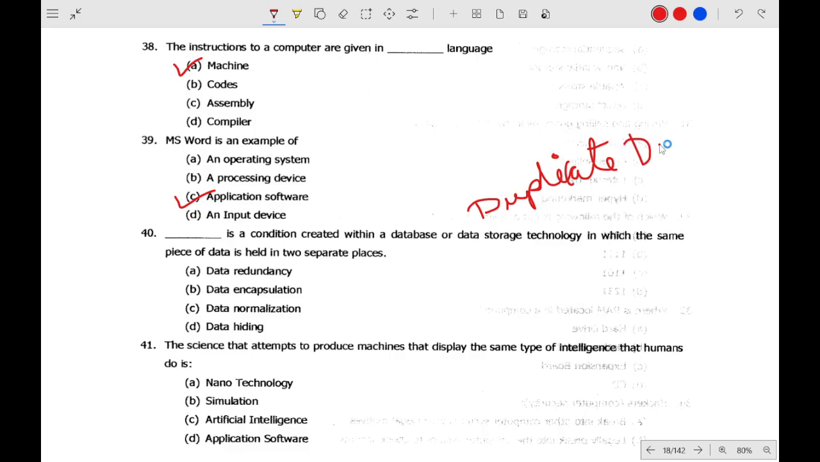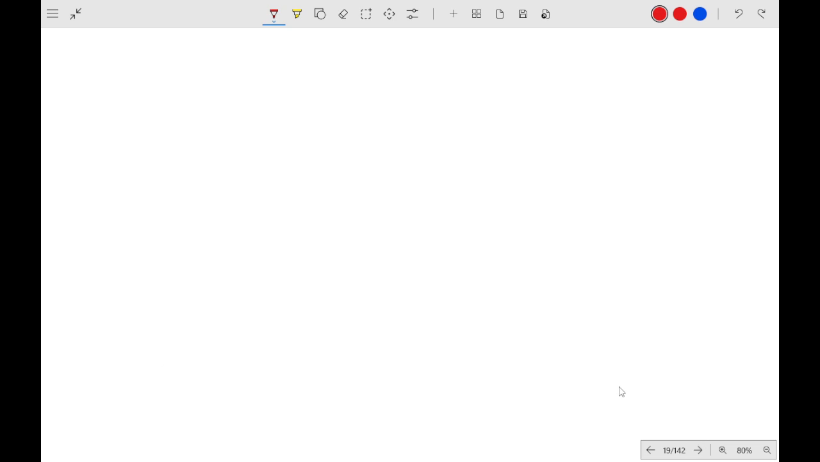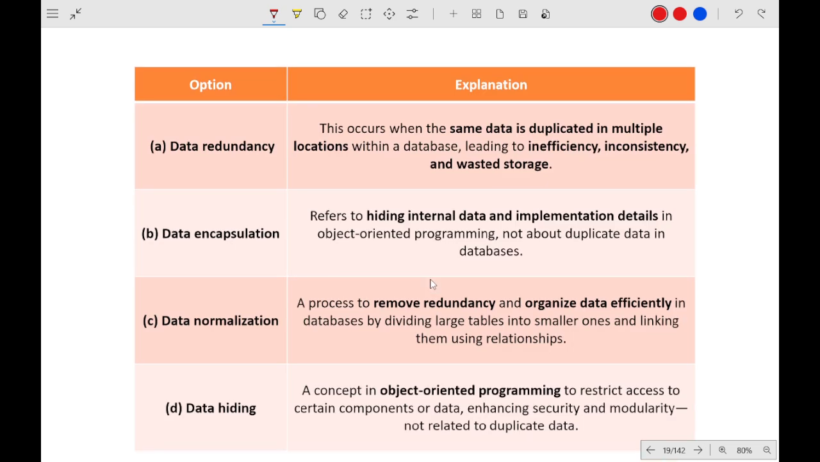They are talking about duplicate data. So where is duplicate data? Data redundancy. This is data redundancy. Machines that display the same type of intelligence as humans, it is artificial intelligence. So let's know about all this. Data redundancy, I just said, same data is duplicated in multiple locations, that is data redundancy.